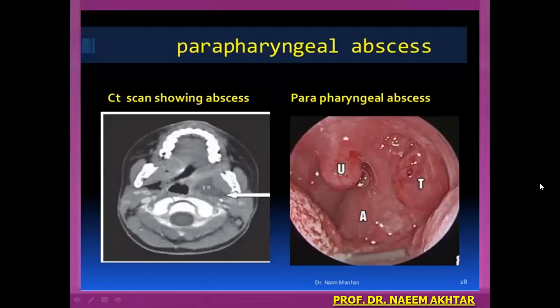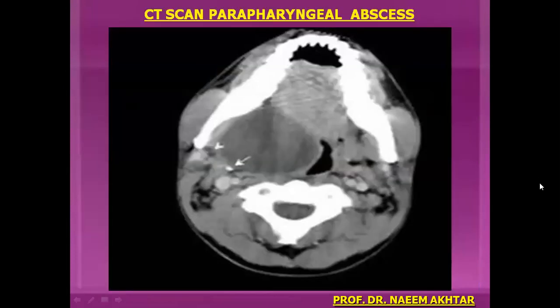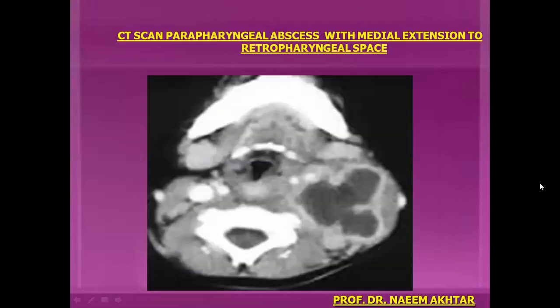Parapharyngeal abscess seen actually in the patient when we open the mouth, and the CT scan showing abscess on axial view. This is CT scan parapharyngeal abscess on the right side. This is CT scan parapharyngeal abscess with medial extension to the retropharyngeal space on the left side.